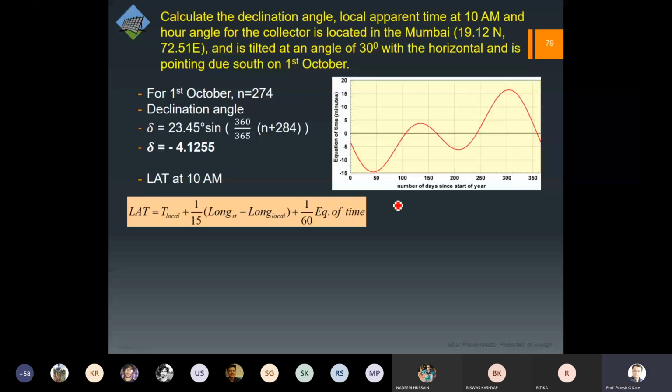Anand Kishore, please give me the value.